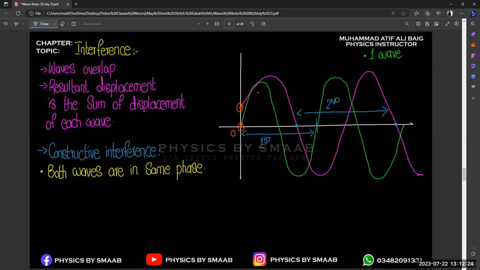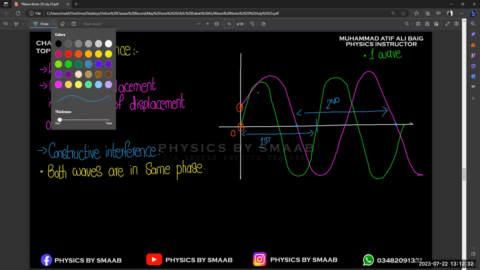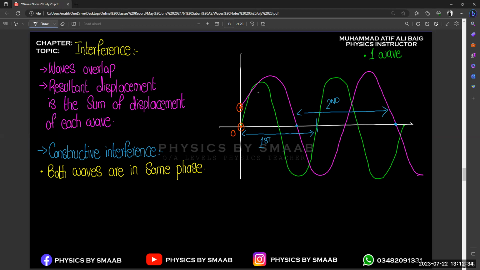Any confusion? No. Okay, now let's suppose there are markings on the graph also, like this. We start from 0, and let's consider different points, like this will be 100 and this will be 200. If we consider the first wave, it started from 0 and ends at 100.